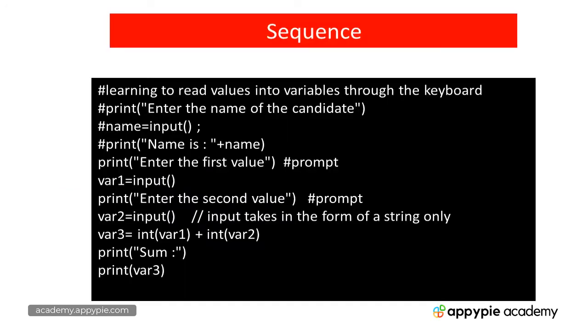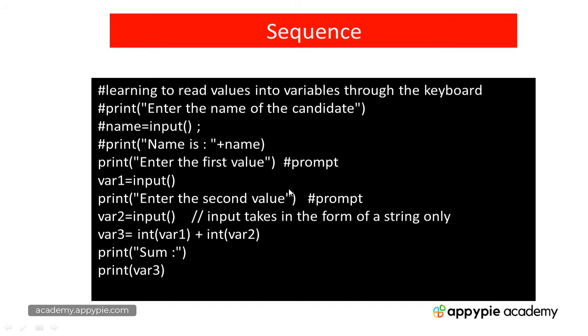Actually, a sequence is nothing else but a program which has been written in a very sequential manner. That means no statement, one or more statements, is getting executed more than once. Later on, we will come to know that execution of a statement or a set of statements time and again, that is repeatedly, is called a loop, or iteration.